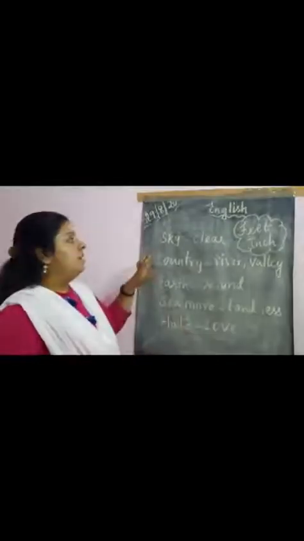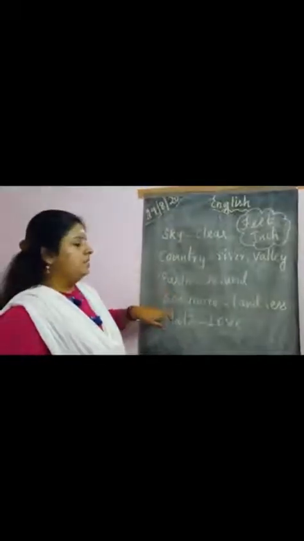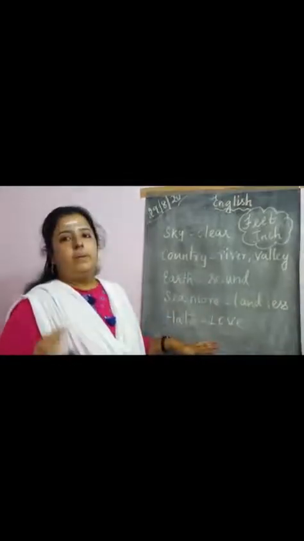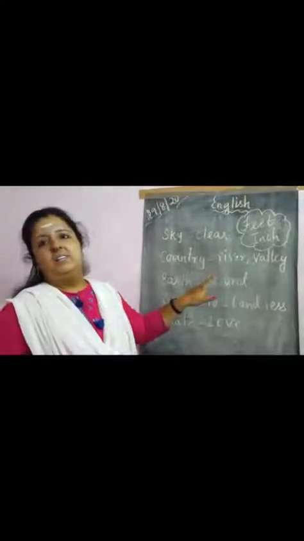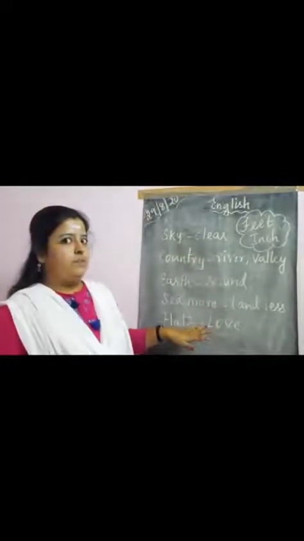The main things are these: sky clear, country, river, valley, earth round, sea more, landless, and hate and love. These are the things that you want to remember when you frame the poem. It's not that these are the words or meanings. Don't think you can frame sentences on your own using this. I'll explain this to you, okay?